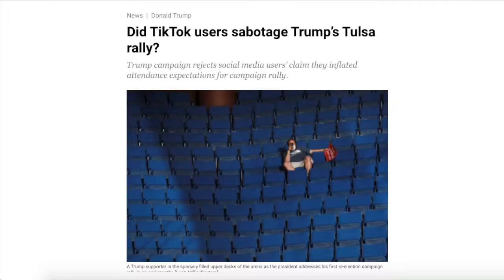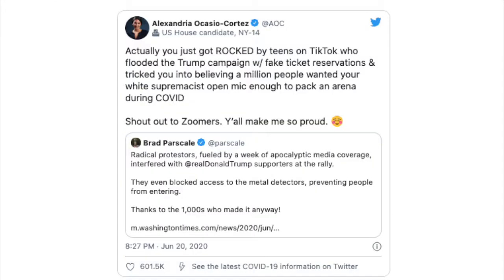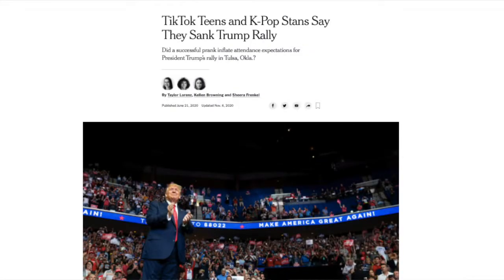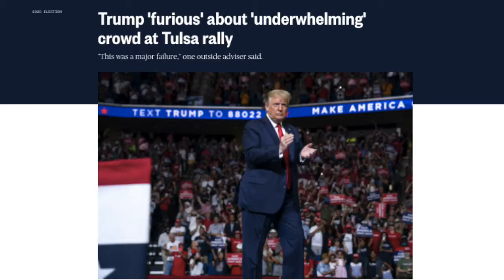Held at the Box Center with a 19,000 seat capacity, Trump asked his supporters to register for a free ticket before showing up. As a result, a rather large gaggle of TikTok teens took it upon themselves to register for tickets they knew they'd never use, possibly to a number within the hundreds of thousands. This resulted in a surprising and underwhelming show of support for Trump's rally, with just over 6,000 participants, leaving the